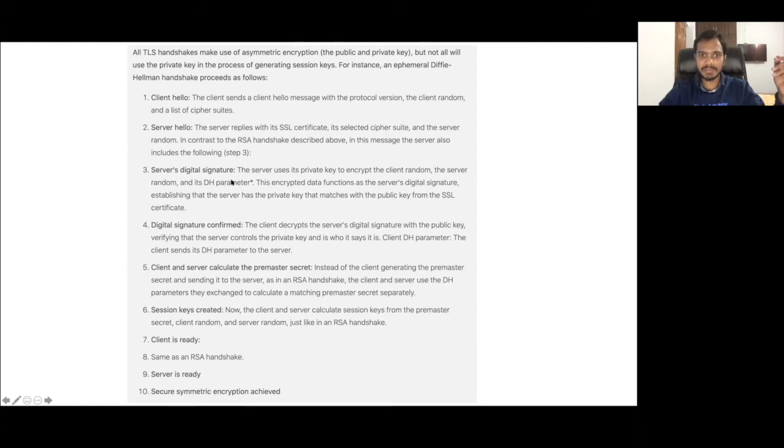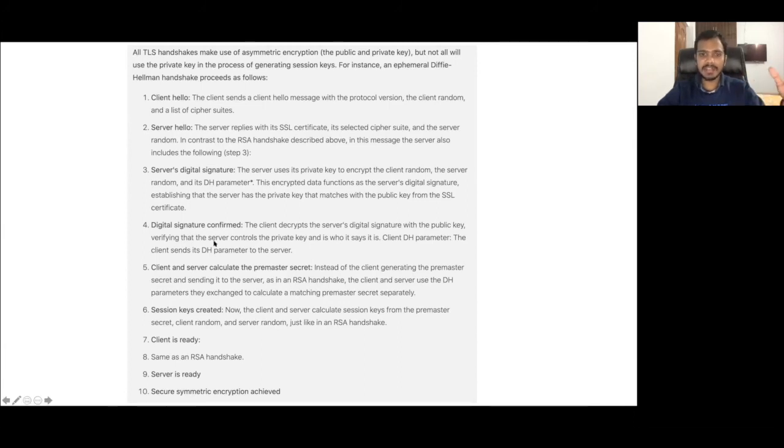Now after this, the server will send this encrypted message to the client. So the server has used its private key to encrypt the client random, server random, and DH parameter. Now the client will decrypt it using the public key of the server itself. And then it will see, let's take the example of client random. Of course it can verify whether the client random is the same as what it sent before. So after decrypting, it will verify with the random that is stored in the client itself, the random that it sent in the client hello message. If both are the same, that means this server is genuine.